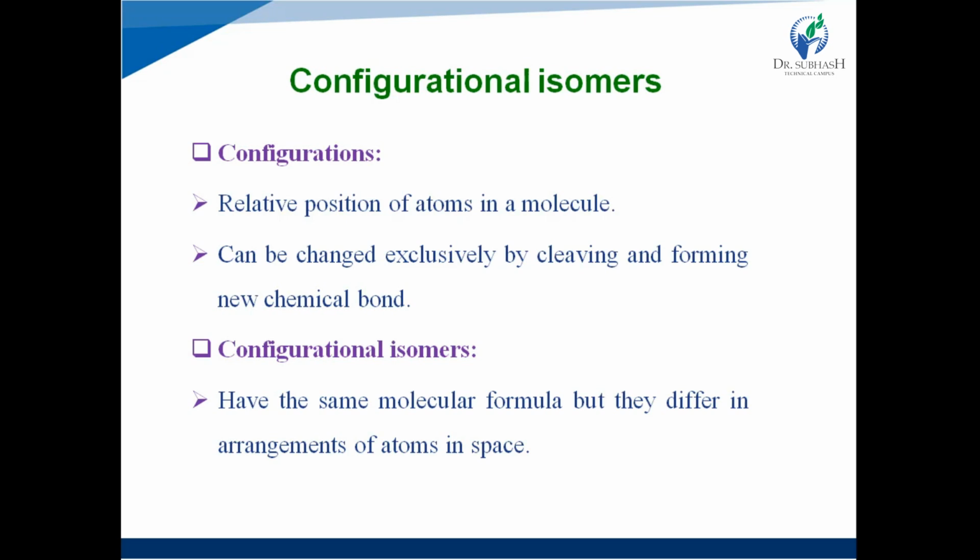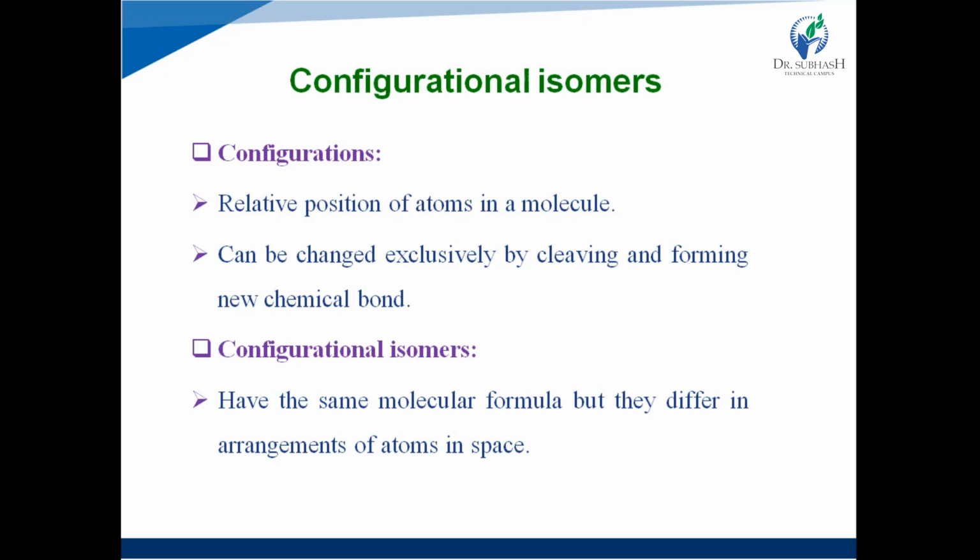Now, what are configurational isomers? Configurational isomers are stereoisomers which have the same molecular formula but differ in the arrangement of atoms in space. This type of stereoisomers cannot be interconverted without breaking and remaking covalent bonds. That means no interconversion by simple rotation around a carbon-carbon single bond or covalent bond.